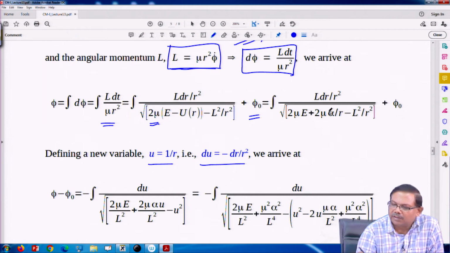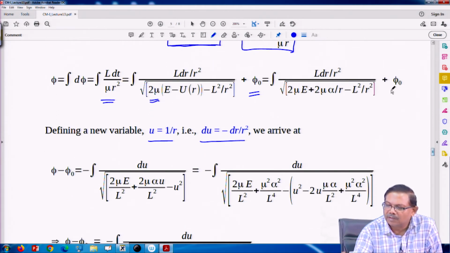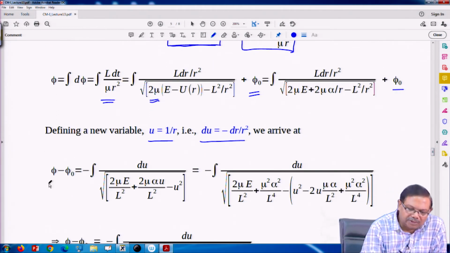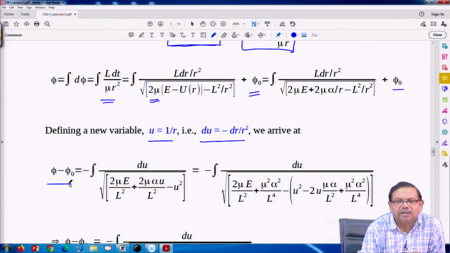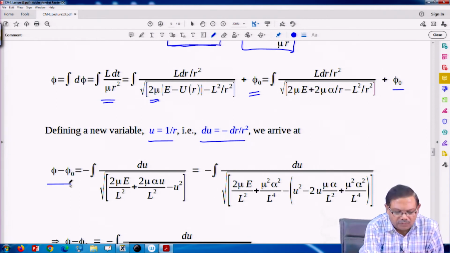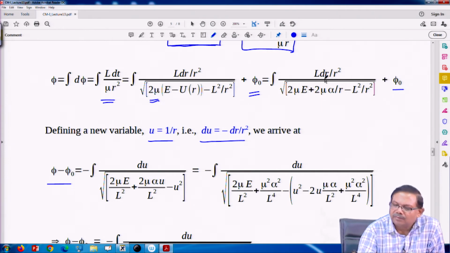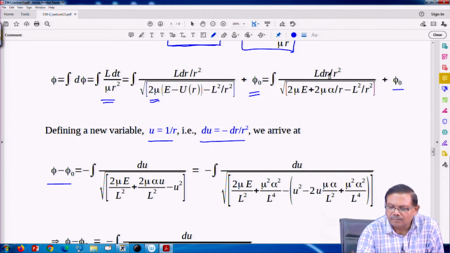So, that is what is written in the next step. This phi dot is put on the left hand side. So, I have an expression for phi minus phi naught integral, you see 1 upon r square dr upon r square gives you minus du.